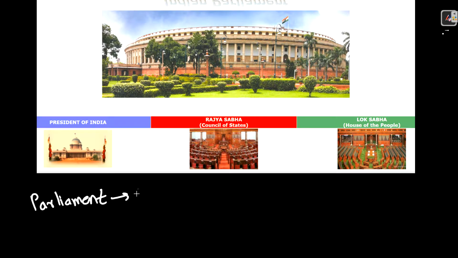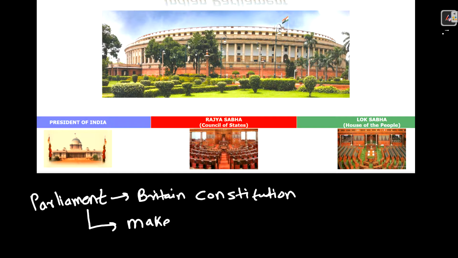So basically, if we look into parliament, a very important point is that we take the parliament concept from the Britain constitution. So this is a very important point you should know, okay? Britain constitution. Now, what is basically the need of parliament, right? Someone who makes the laws is nothing but your parliament, okay? So that's why it comes under the legislature body. Till now it is clear.